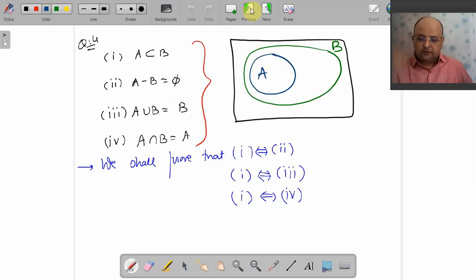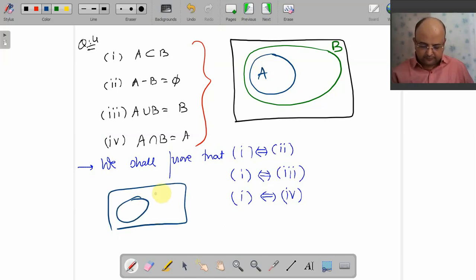Okay. Let's go for it. What is this if you observe carefully? What is this? Yes, A minus B. And what is this? A intersection B. What is their union? That is a whole A. Am I right?